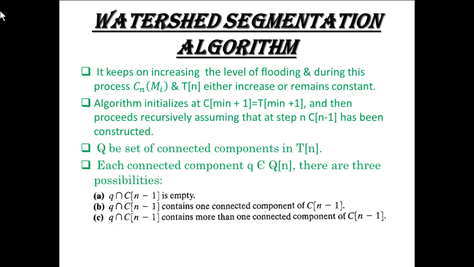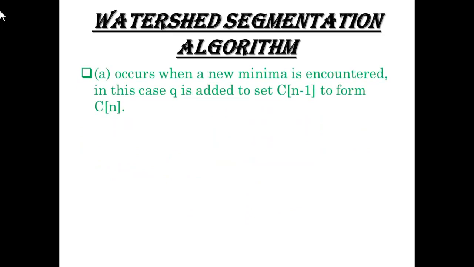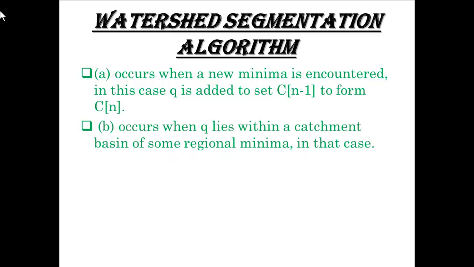A. q intersection C[n-1] is empty. B. q intersection C[n-1] contains one connected component of C[n-1]. C. q intersection C[n-1] contains more than one connected component of C[n-1]. A occurs when a new minimum is encountered. In this case, q is added to set C[n-1] to form C[n]. B occurs when q lies within the catchment basin of some regional minimum.